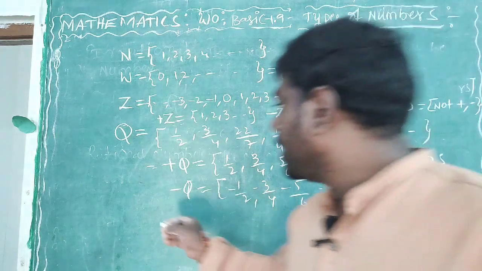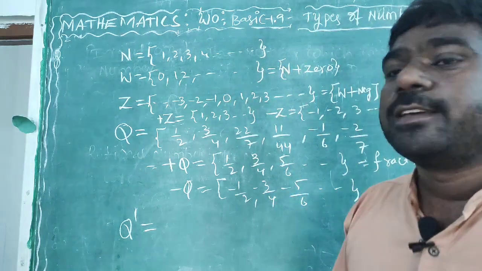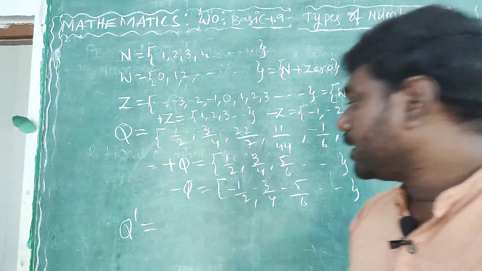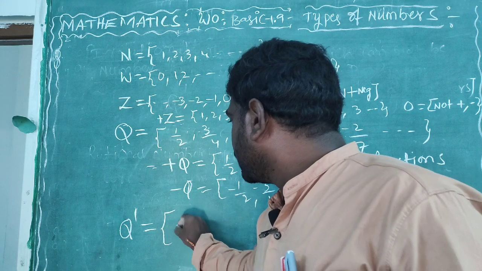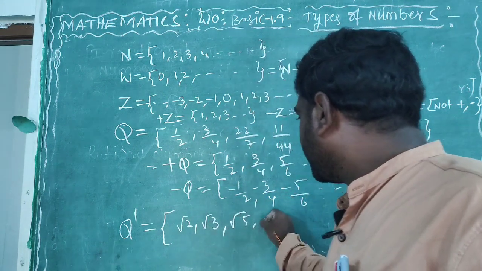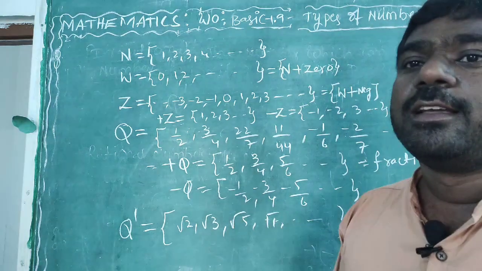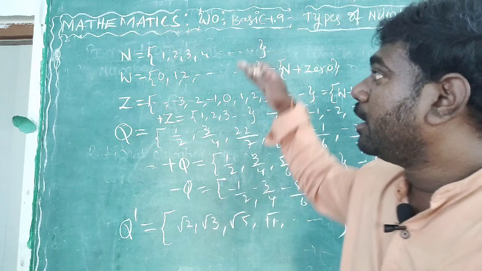Next one is irrational numbers. What are the irrational numbers? Those which cannot be written in the form of p by q. 5 and so on like this. These all are the general types of numbers.